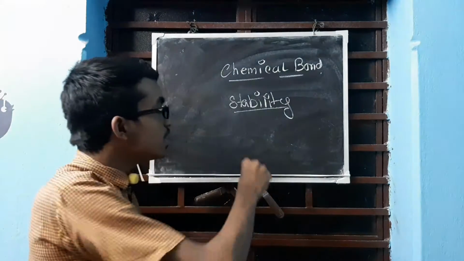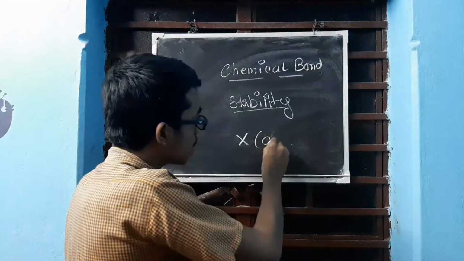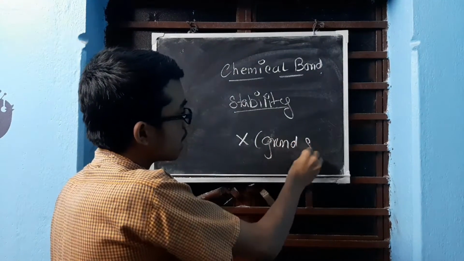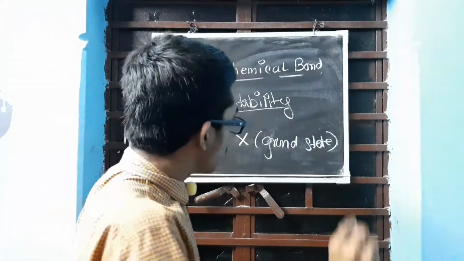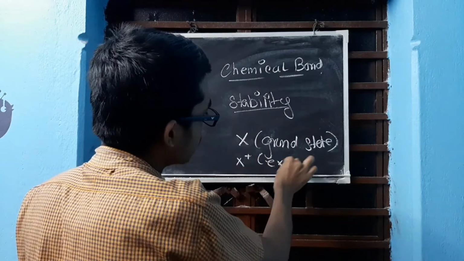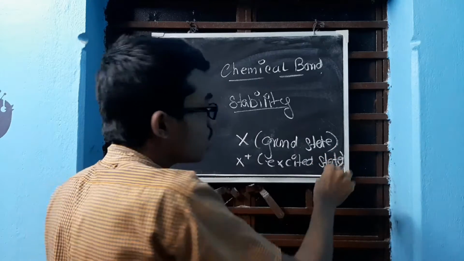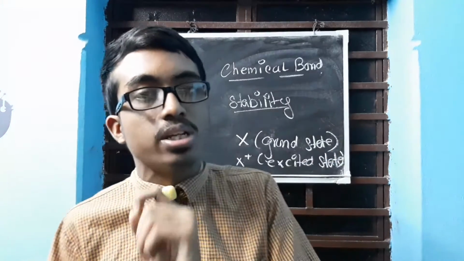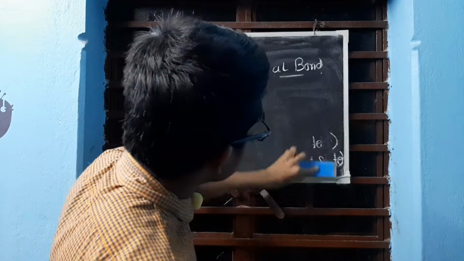Similarly, if an element is at its ground state, that is the current state, it will only be stable when it goes to the excited state, that is, when it achieves the pseudo noble gas configuration. So when is an element said to be stable? When it attains the pseudo noble gas configuration.